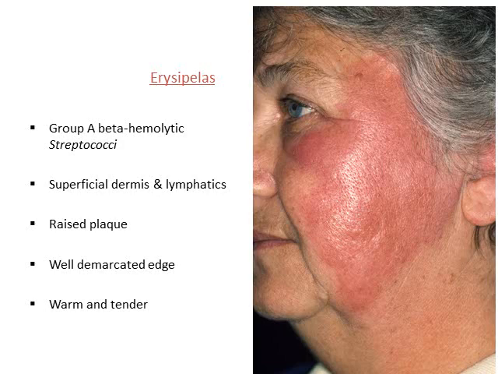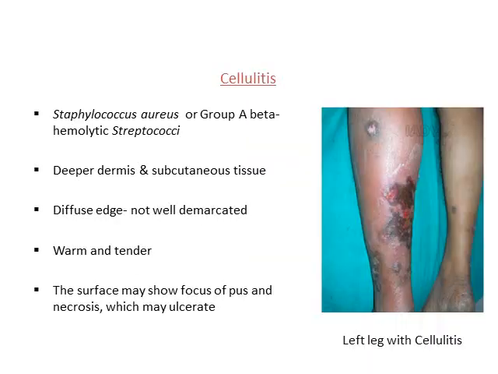This is a photo of erysipelas where you see a big red lesion on the cheek. It will be warm, and it's usually caused by group A beta hemolytic streptococci. The border is quite well demarcated here, so you can see the normal skin and the affected part.